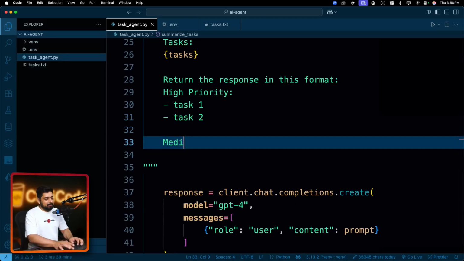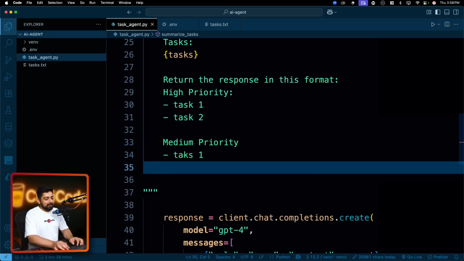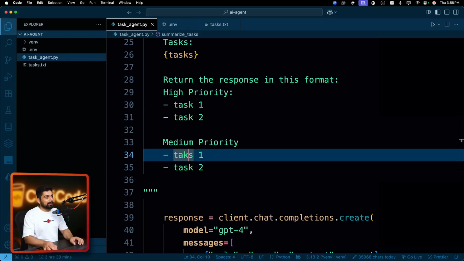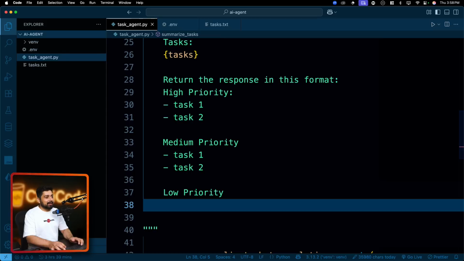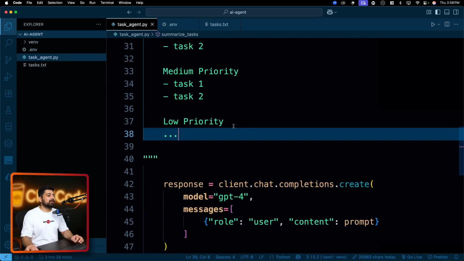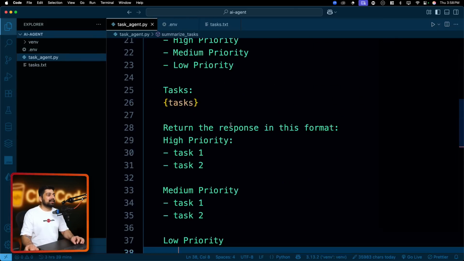Similarly, we have medium priority, that will also have a task 1, and then we have the task 2, just like that. And we can have low priority. You can go ahead and write it. I'll just add it like this. Hopefully it will understand. Otherwise, I have to improve my prompt again. All right, so that is it. That's all what we need.